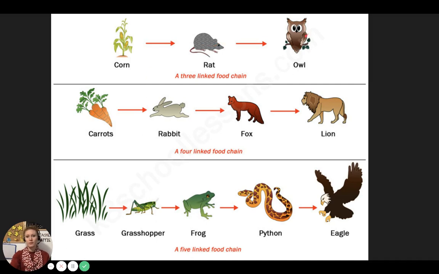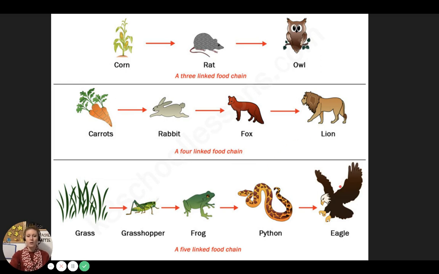For example, the rat eats the corn and the owl eats the rat. Or the rabbit eats the carrots. The fox eats the rabbit. The lion eats the fox. Or the grasshopper eats the grass. The frog eats the grasshopper. The python eats the frog. And the eagle eats the python.